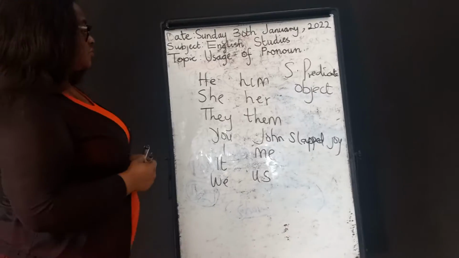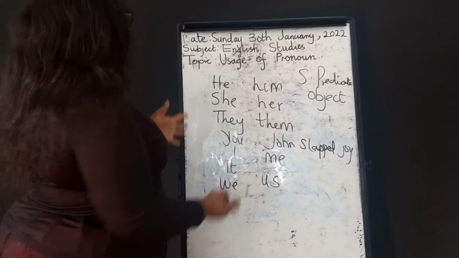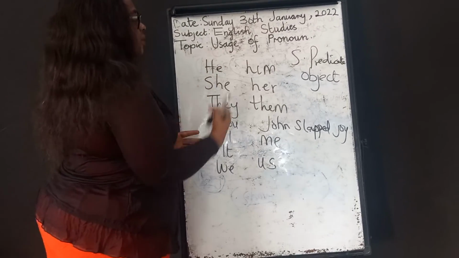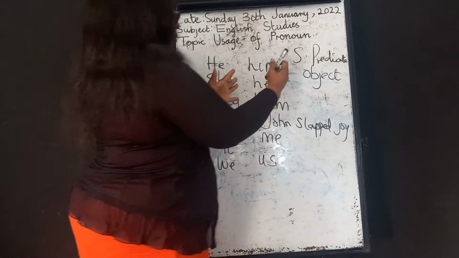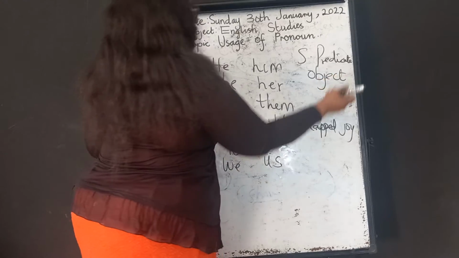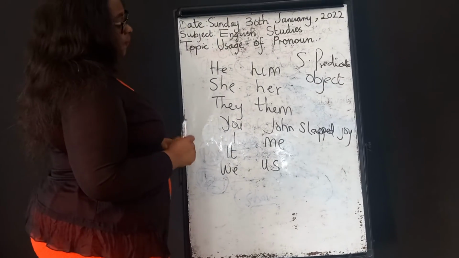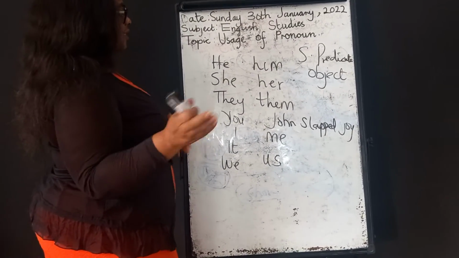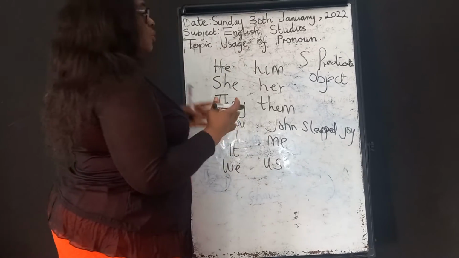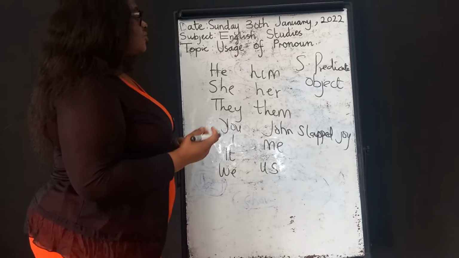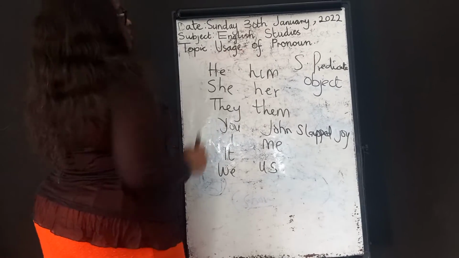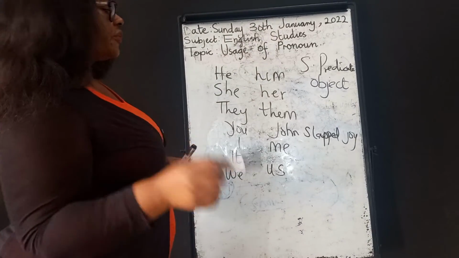So the subject pronouns are those used at the beginning of the sentence, and object pronouns are those ones that you use at the end to replace the object in a given sentence. But like I said earlier, there are some sentences that won't obey the rules of this usage.